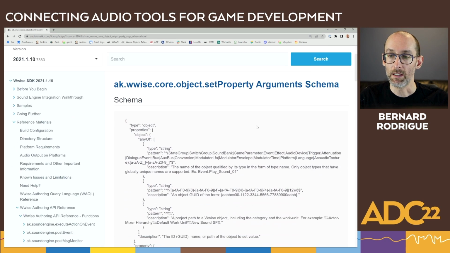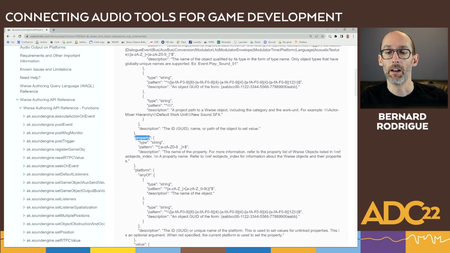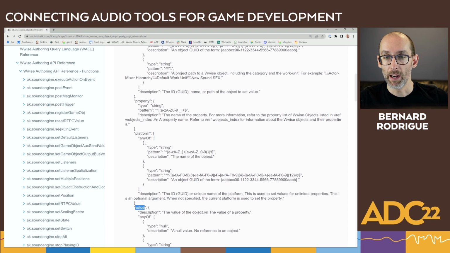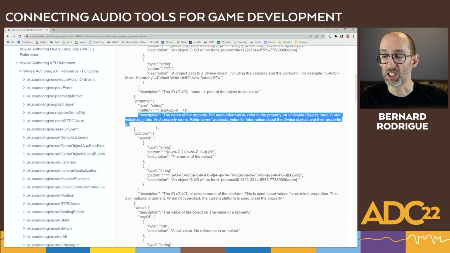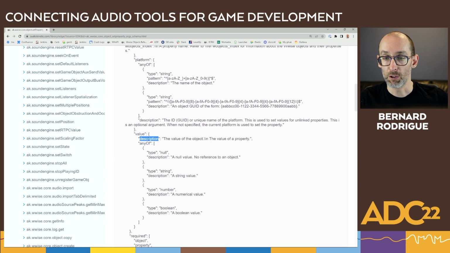The schema is a JSON schema which defines the structure of the JSON object for the argument. It can get messy, but if we look here, we have property and also we see value here. Property is expected to be a string, for example. It needs to match a pattern. And we see it also has a description. The same thing for the value. It has a description, and it says it needs to be either a null object, a string, a number, or Boolean.